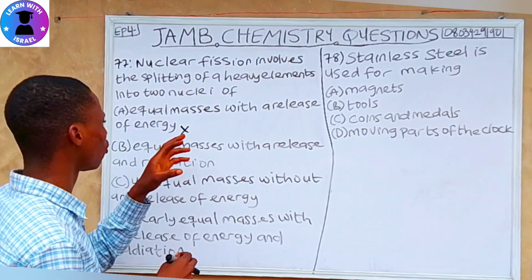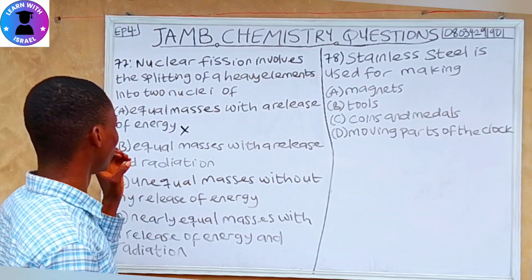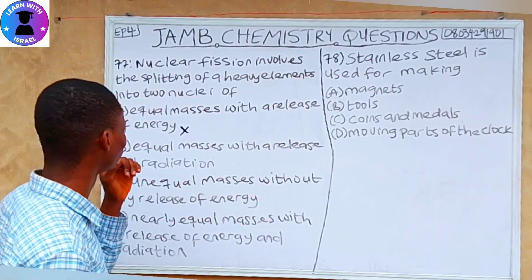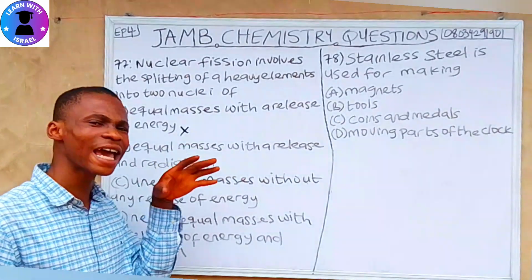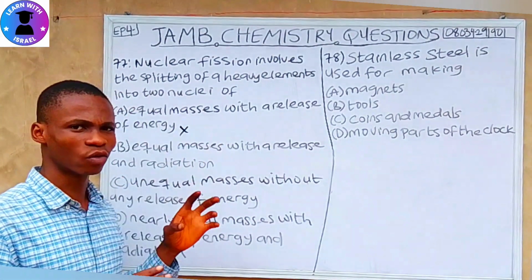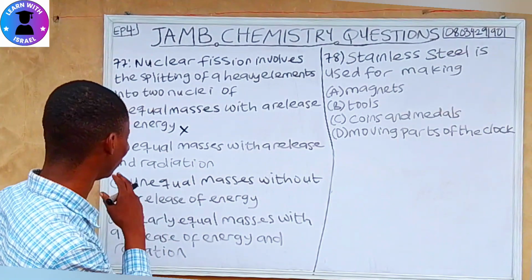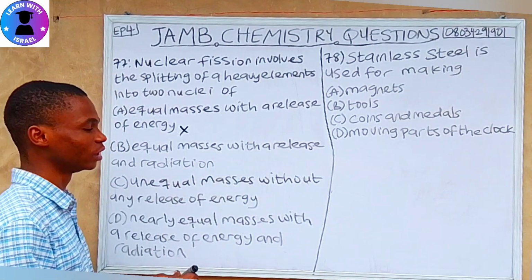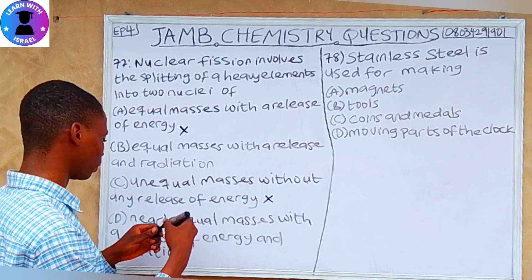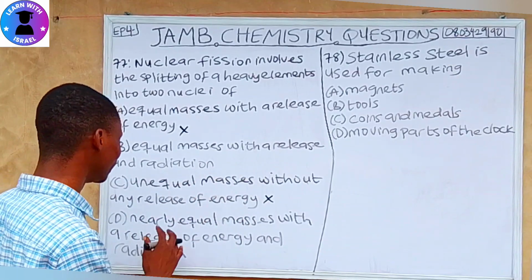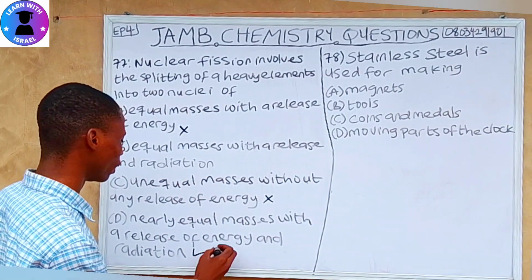Option B, equal masses with a release and radiation. That's also wrong. We want the one that is nearly equal. It is not exactly equal. So option C, unequal masses, that's wrong. Unequal is wrong. Option D, nearly equal masses with a release of energy and radiation is the correct answer.